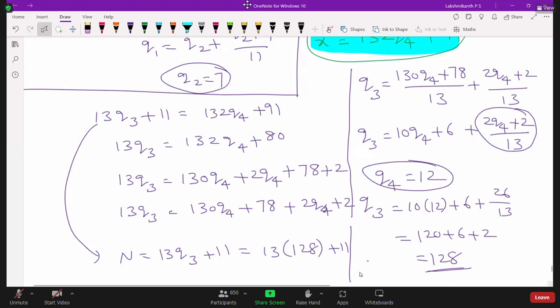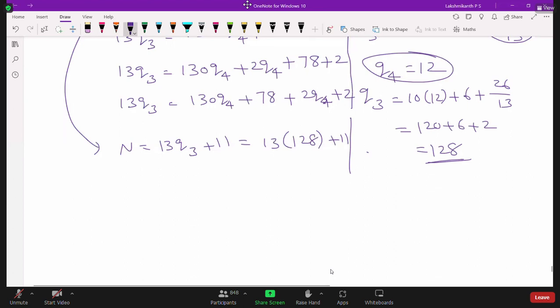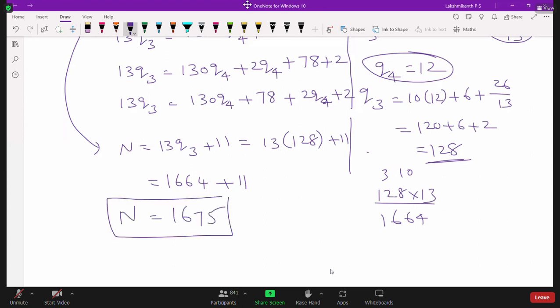So now when we simplify this, multiply here now 128 into 13. So 128 into 13, 13 8s are 104, 26 plus 10, 36, 13 plus 3, 16. So you will get 1664 plus 11. So what is this value? 1675. So n value is how much? 1675. Still we have other cases also, right?